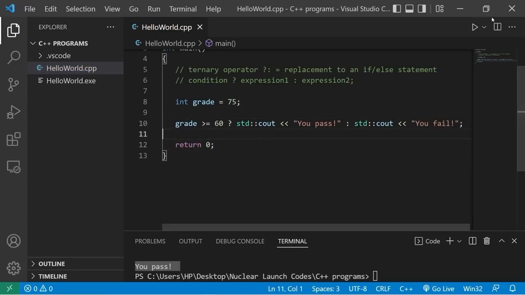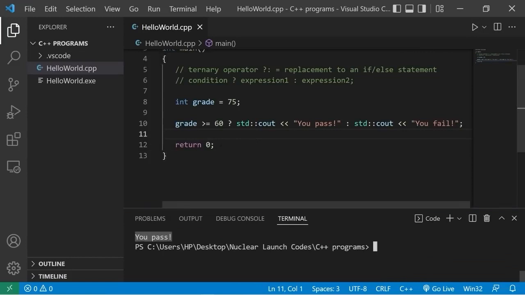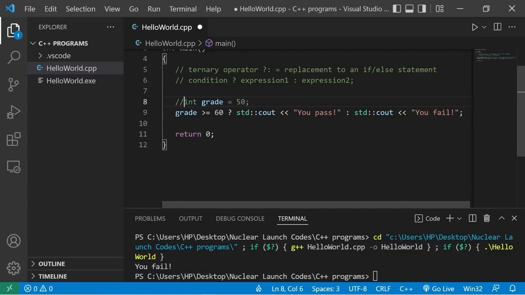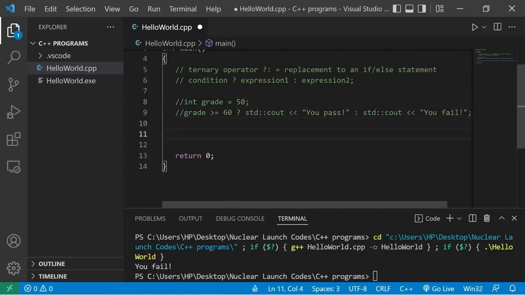And this would work the same. If my grade is 75, you pass. If it's 50, you fail. Let's come up with a few other examples. Let's check to see if a number is even or odd. Int number equals, what about 9?